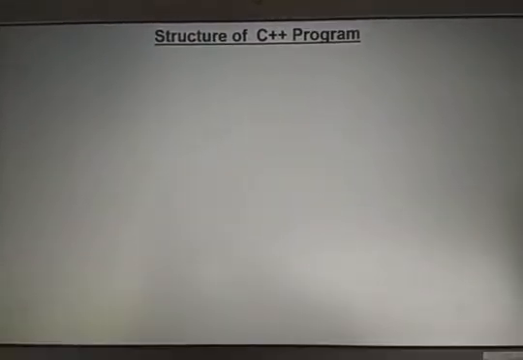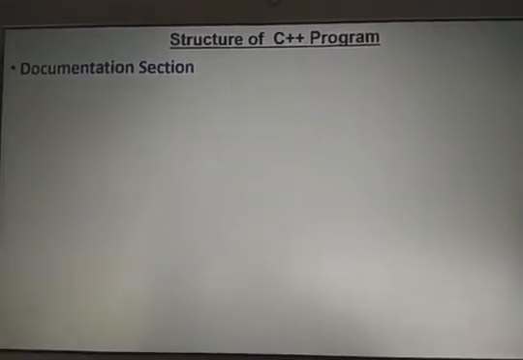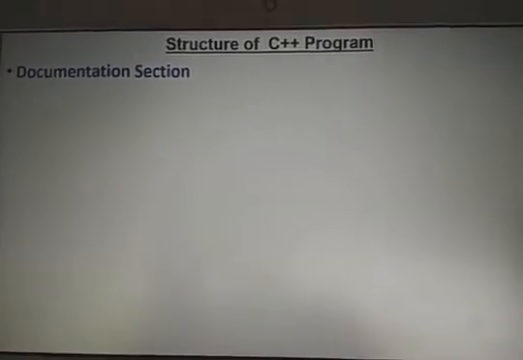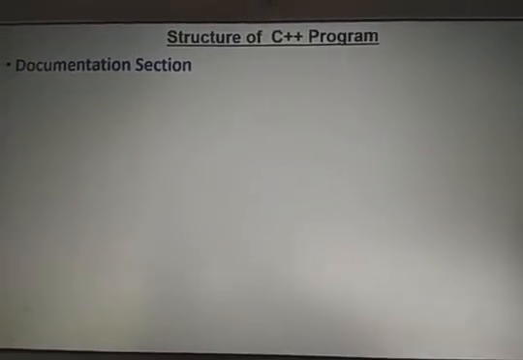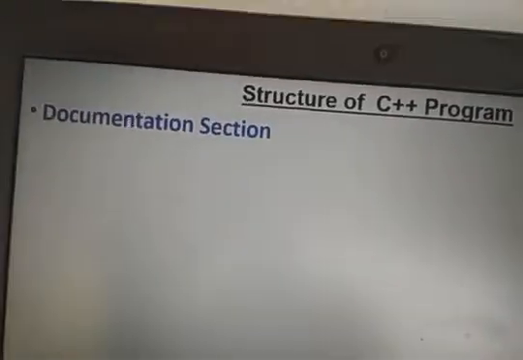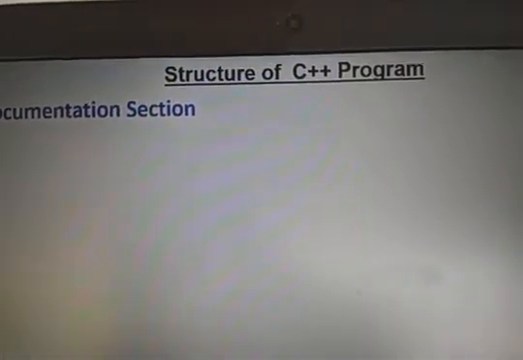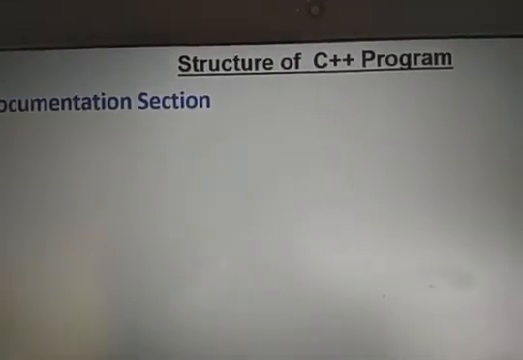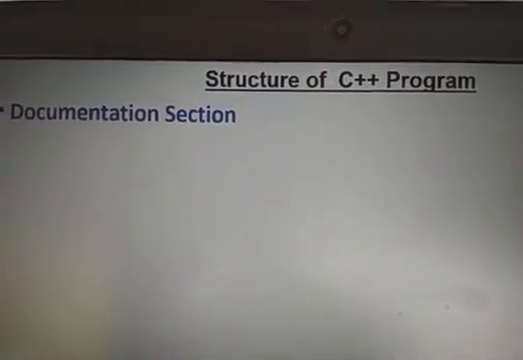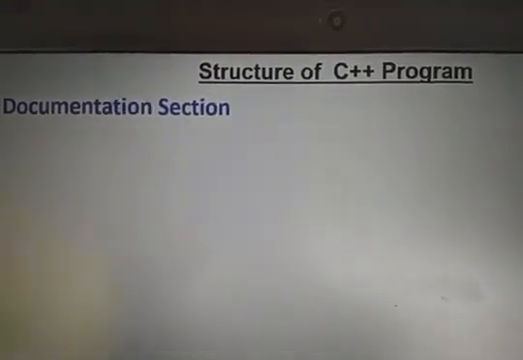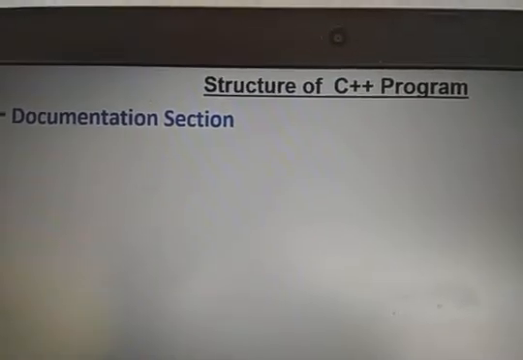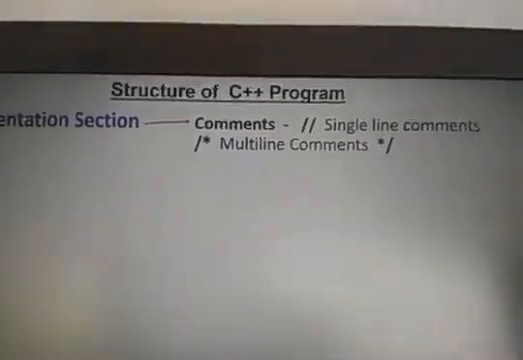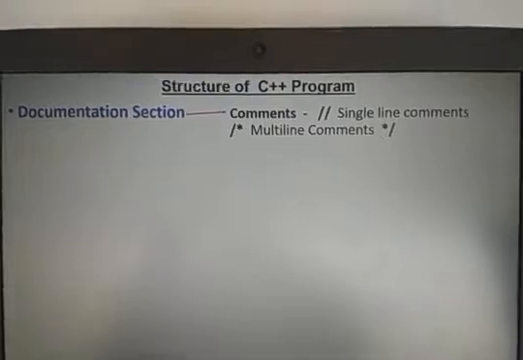Now first I will discuss the documentation section. The documentation section is just like C language. It does not execute. The documentation section is only used to provide information about the program: which type of program we are writing, what it contains. So the documentation section is specified by using comments. There are single line comments and multi-line comments.